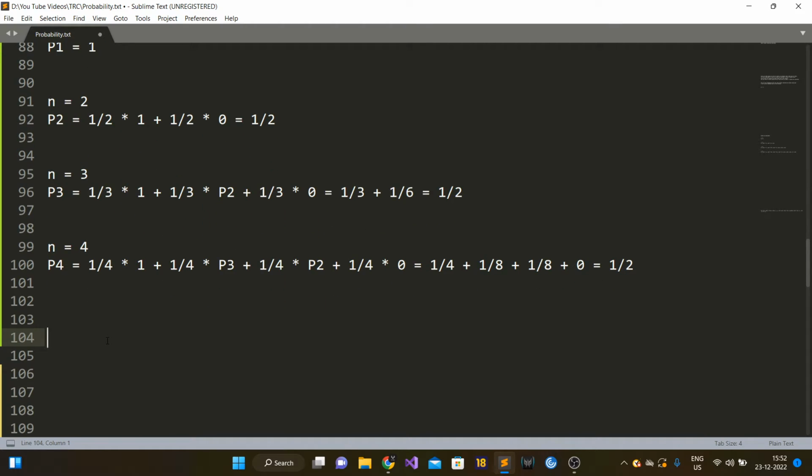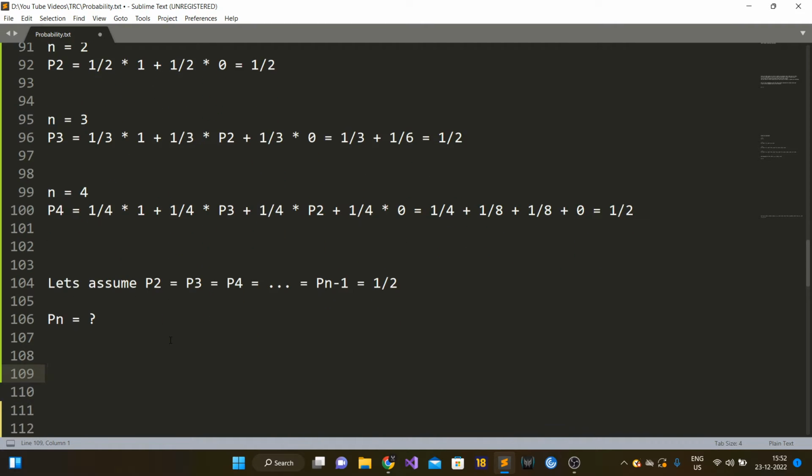Let's assume that P2, P3, P4 until Pn minus 1 are all 1/2. Let's try to find Pn now. The first passenger can choose any seat with probability 1/n. Now let's see what the scenarios are. Let's say he sat on his assigned seat. In that case, everyone will get their assigned seat.